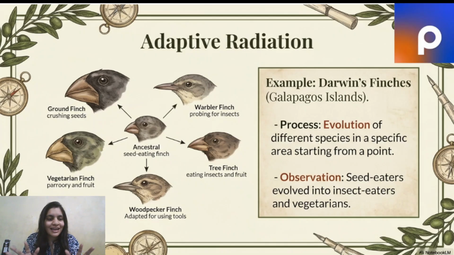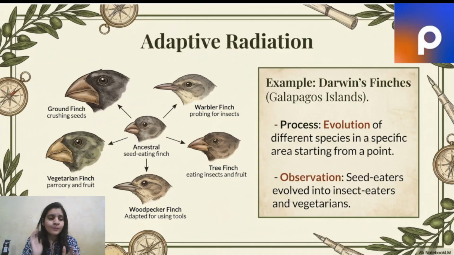What do they mean? In the Galapagos Islands, Darwin saw that from one finch, the ancestor species, in one specific area, different kinds of finches evolved. Earlier, there was a seed-eating finch. Now you see in that image, there were so many kinds of finch: warbler finch, tree finch, woodpecker finch, vegetarian finch, ground finch. So we had different kinds of finches who came from the same ancestor finch. That is known as adaptive radiation: one ancestral species and multiple species adapted to different kinds of niches.